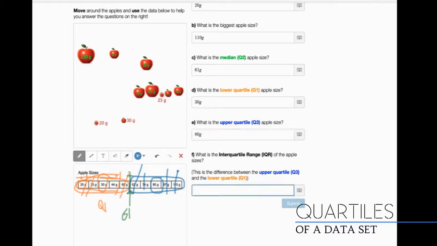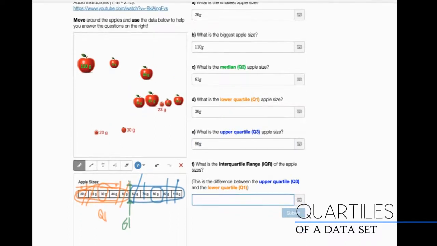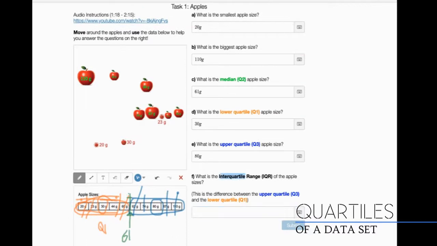Okay. Finally, last question here. What is the interquartile range? Now, the good news is that over here it tells you how to find an interquartile range. All you have to do is find the difference, which is subtraction, between the upper quartile and the lower quartile. So you're just going to take Q3 minus Q1.